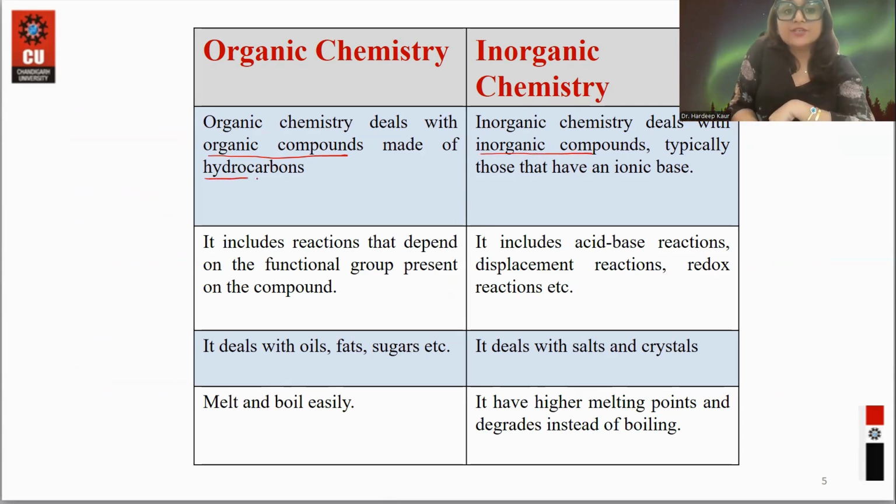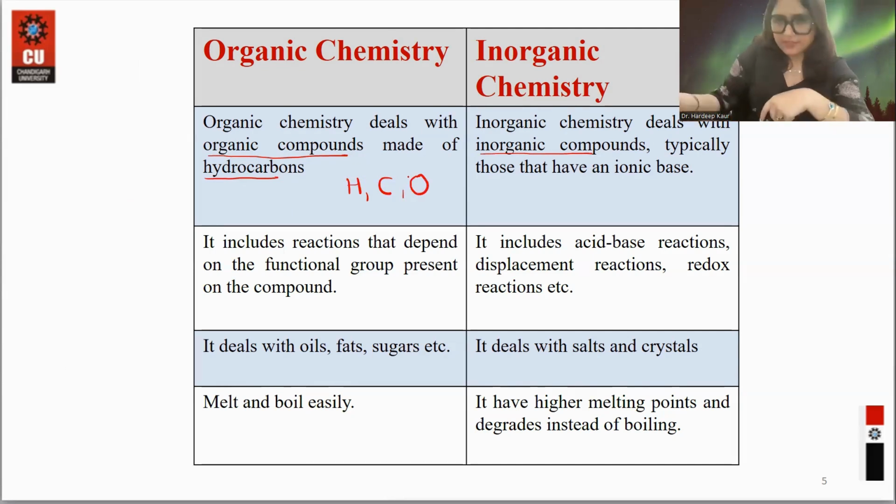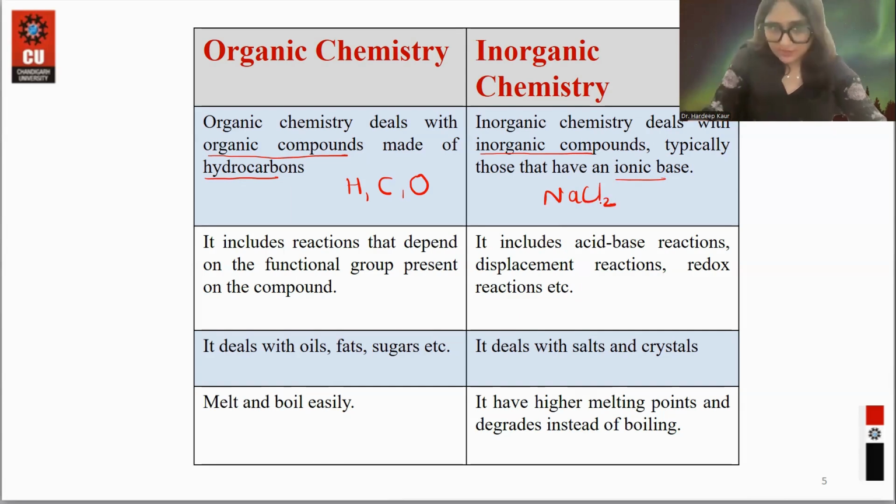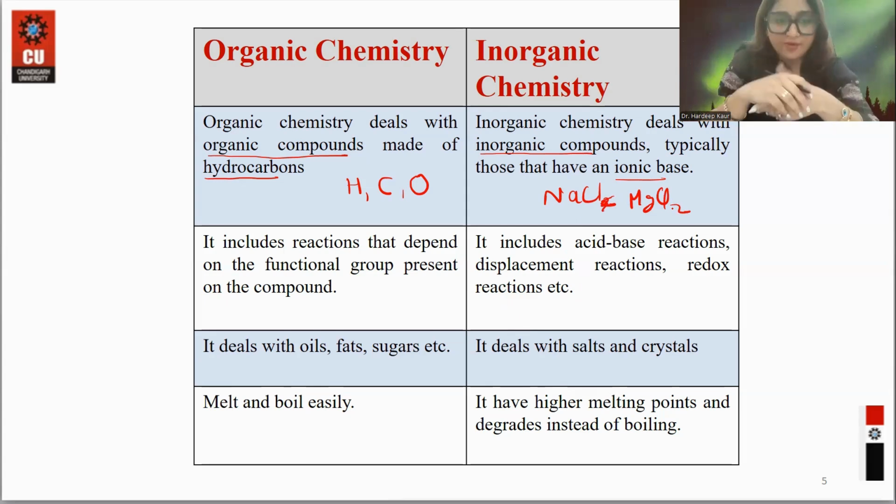Organic compounds contain hydrocarbons; they have carbon and hydrogen, and oxygen can also be part of them. Inorganic compounds don't have this. They have an ionic base like NaCl or MgCl2, something present in an ionic or lattice form.